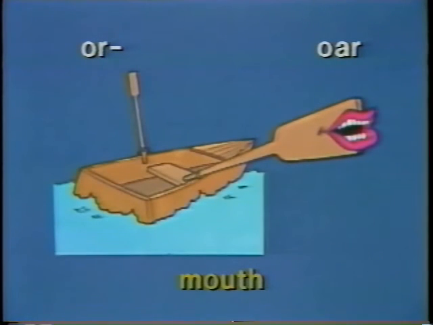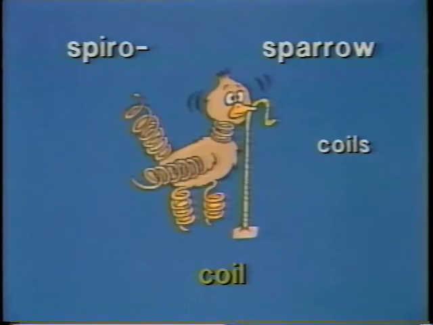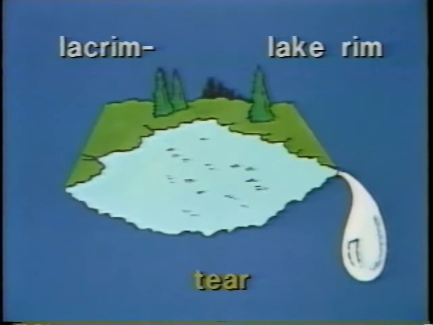Let's review these 5 elements. Or, mouth. Sub, submarine, under. Spiro, sparrow, coils, coil. Lacrim, lake rim, tear.